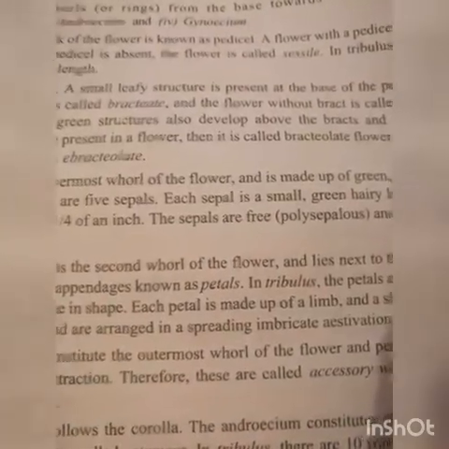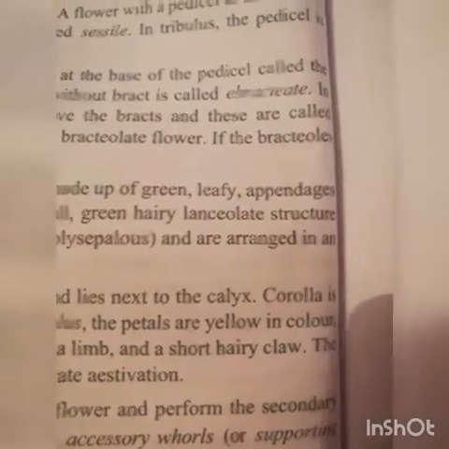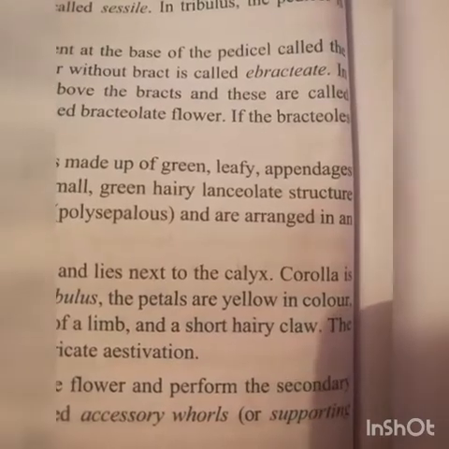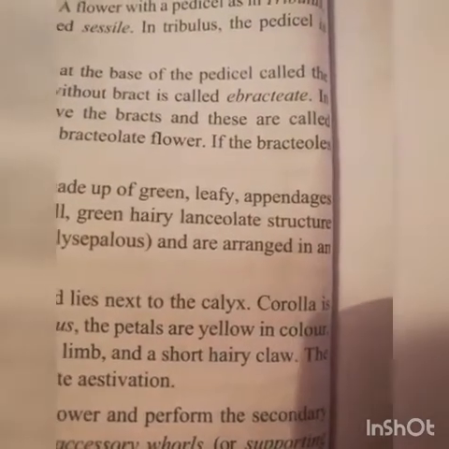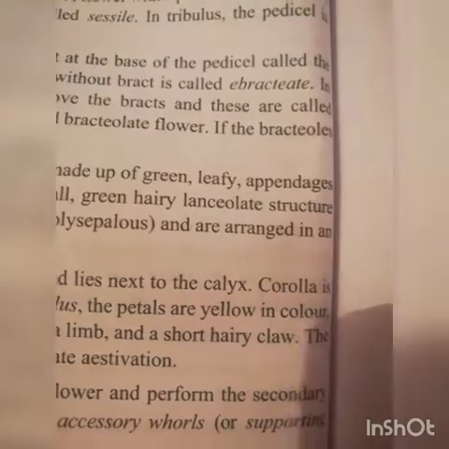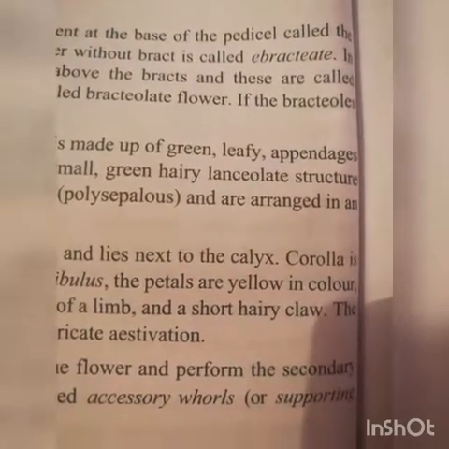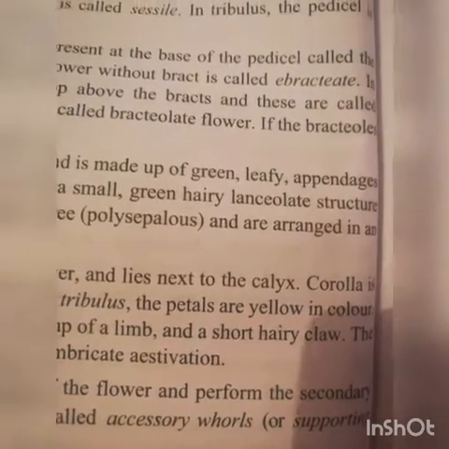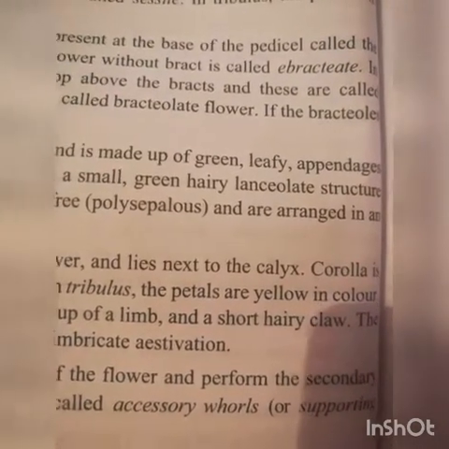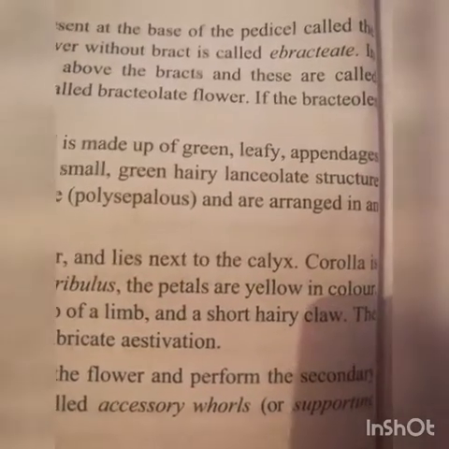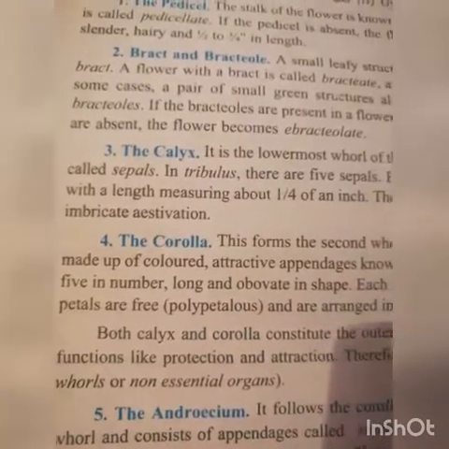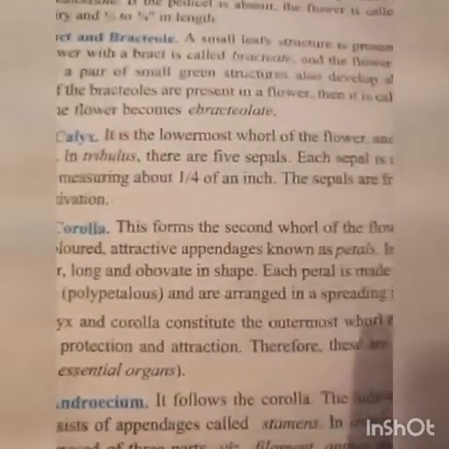Each sepal is a small, green, hairy, lanceolate structure. Lanceolate means, if you have heard of a bhala, like an arrow, that is tir, but lanceolate means bhala-like, with a length measuring about 1/4 of an inch.